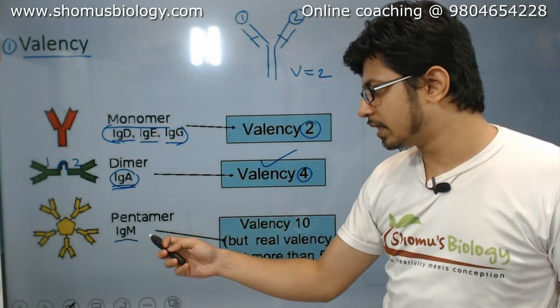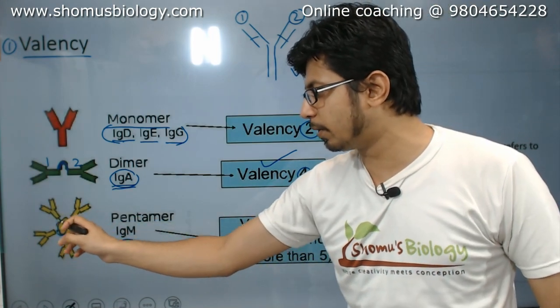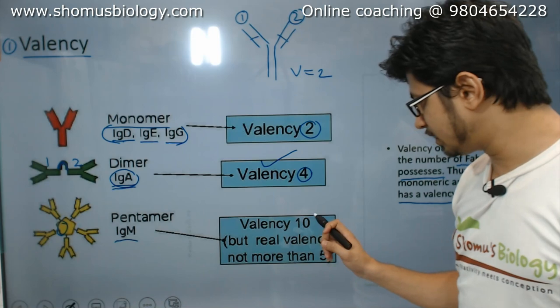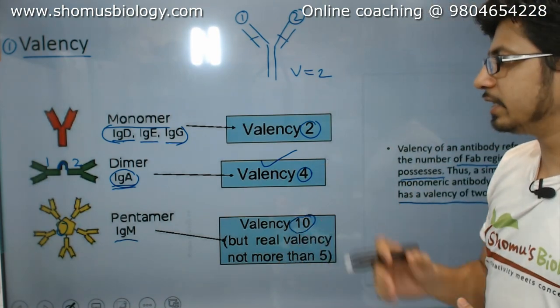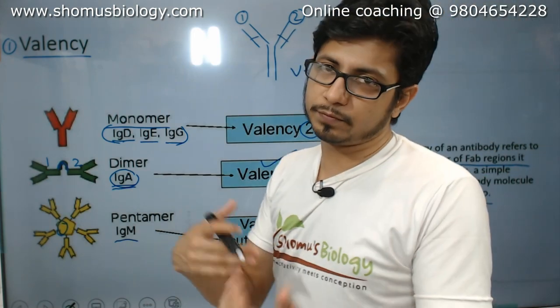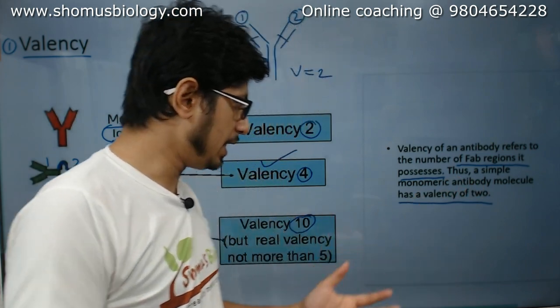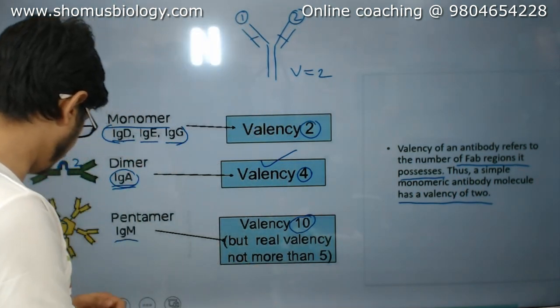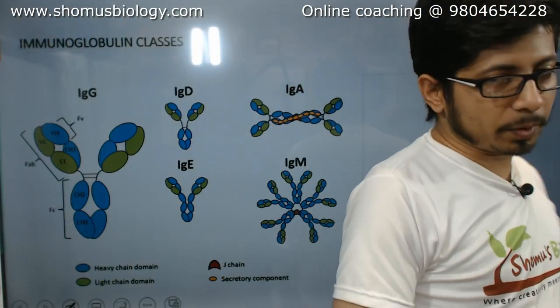For IgM there are 5 different monomers linking together at a specific point, so 5 into 2, the valency will be 10. So a monomer immunoglobulin has a valency of 2, and if we multiply the monomer into dimer, trimer, tetramer, pentamer, the valency will dramatically increase.